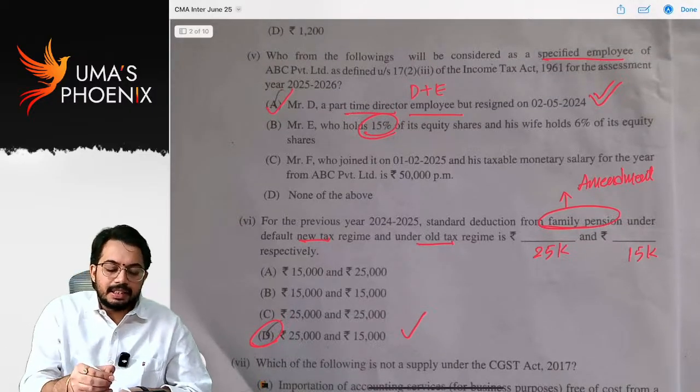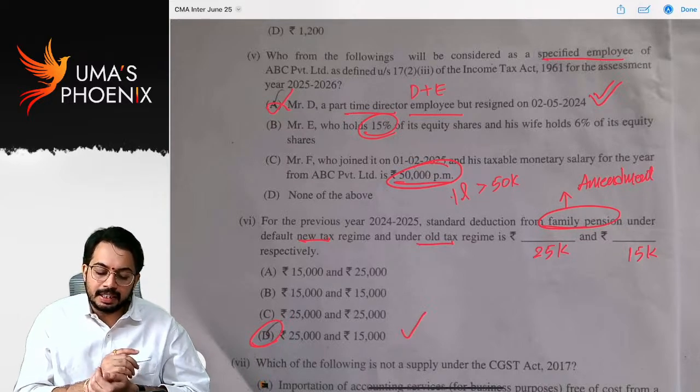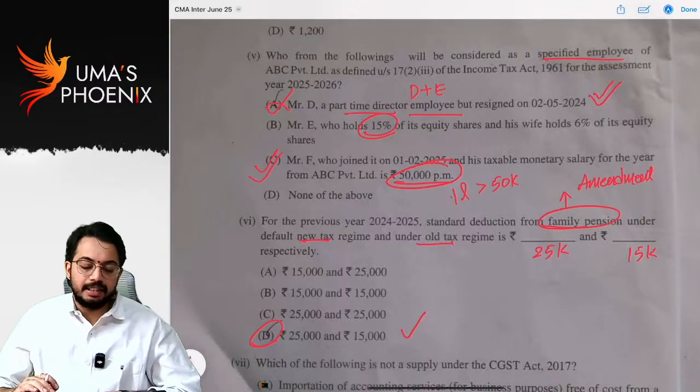I think in this, C is the answer. His salary is 50,000 per month. That means salary will be 1 lakh, which is greater than 50,000 monetary salary. So C is the answer in this case, I think.